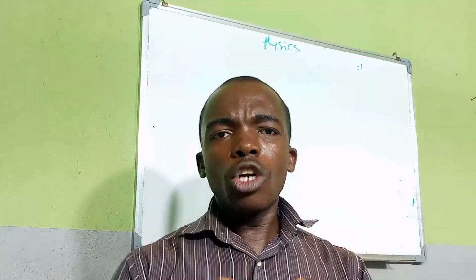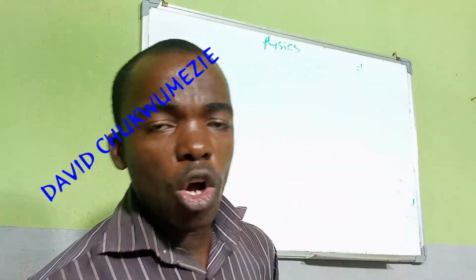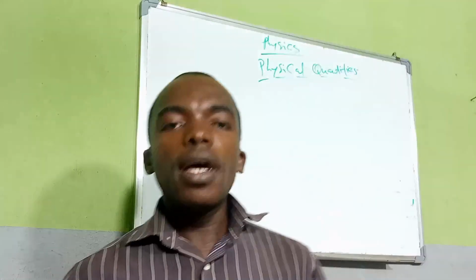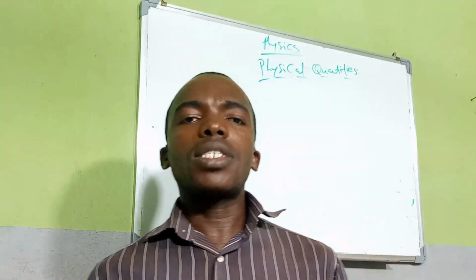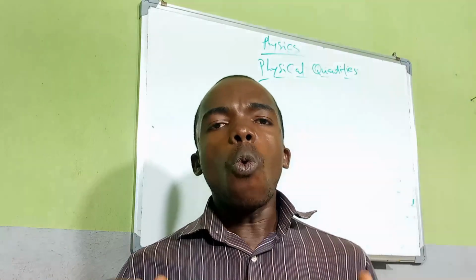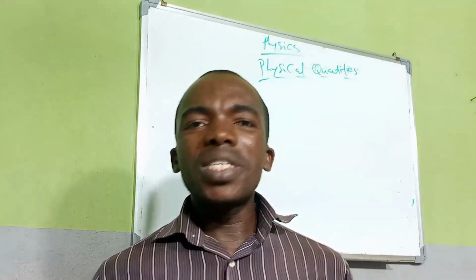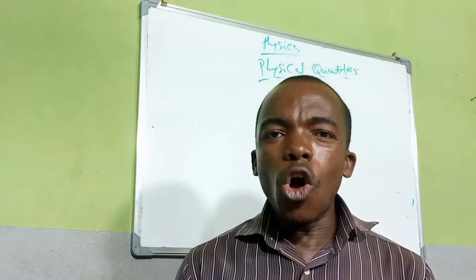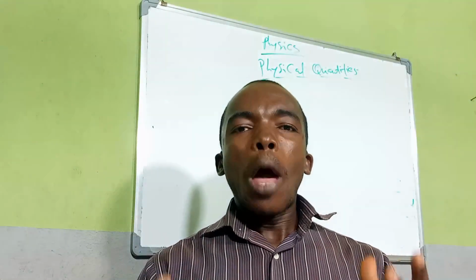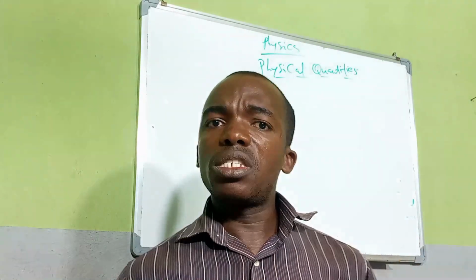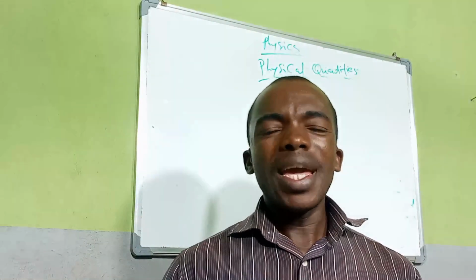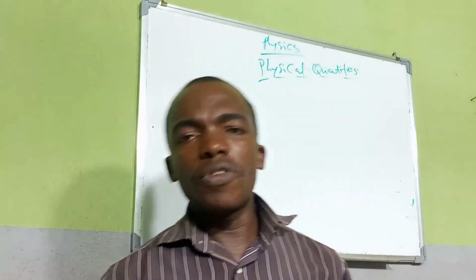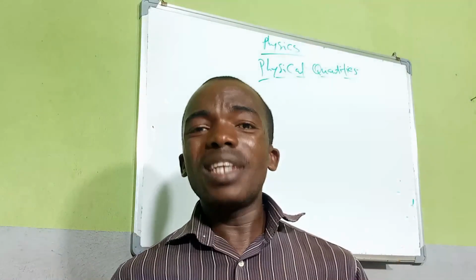So today I want to lecture you in physical quantity. We want to be talking on physical quantities. So now let us start with the definition of physical quantities. What are physical quantities? Physical quantities are those quantities or those things that have measurable physical properties. Anything we can measure is a physical quantity. Do you understand? Anything we can measure.